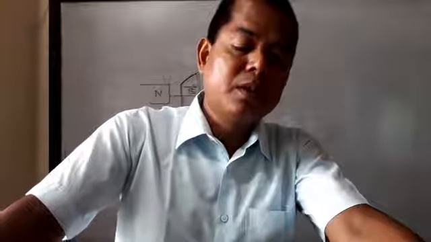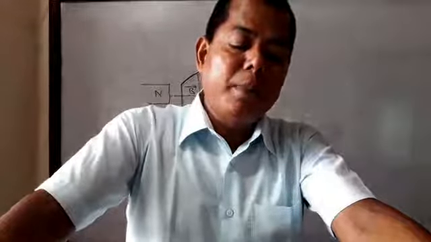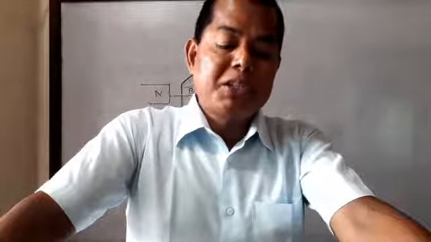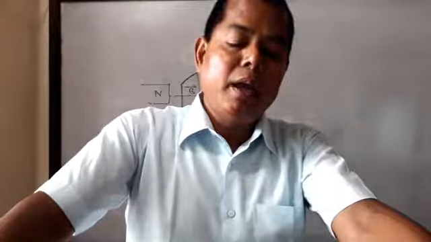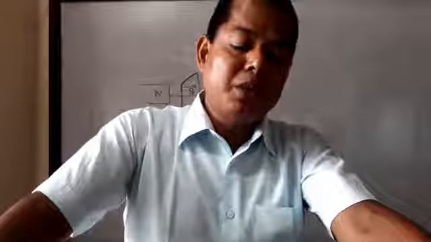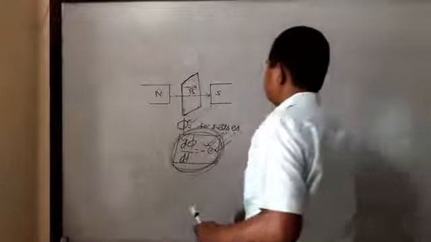Explain. Listen to the question again. A long straight conductor passes through the center of a metallic ring perpendicular to its plane. If the current in the conductor increases, does current get induced in the ring? Explain.